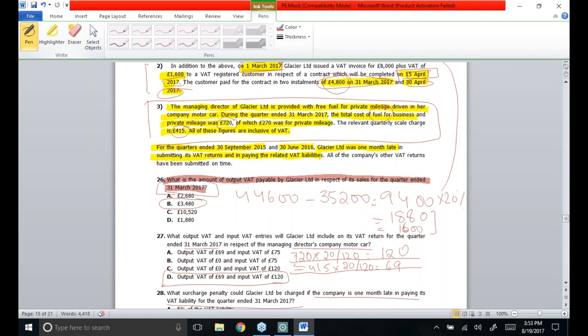Could you see one thing? If for the quarter ended 30th September 2015 they did not pay their related VAT liability, a surcharge liability notice will be issued, which runs from the quarter ending date for 1 year, that means till 30th September 2016. But no penalty will have been charged because this is the first notice that has been served. On 30th June 2016, when the previous notice had not expired, another default was made, which is why another liability notice will be served, which will run from the quarter ending date to the next year, till 30th June 2017.